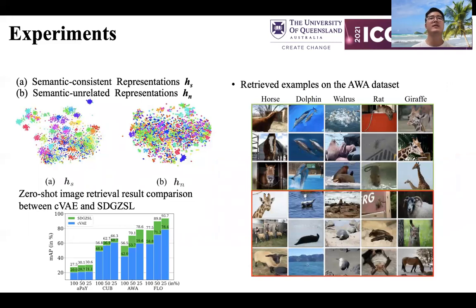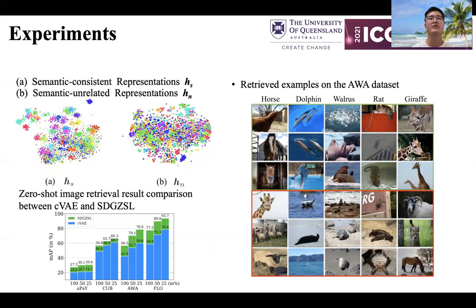We visualize the semantic consistent representations as HS and the semantic unrelated representations as HN. Clearly, as we expected, the semantic consistent representation HS is much more discriminative than the semantic unrelated representation HN. However, we can still see discriminative patterns from HN, as there are remaining discriminative features even if they are semantically unrelated.